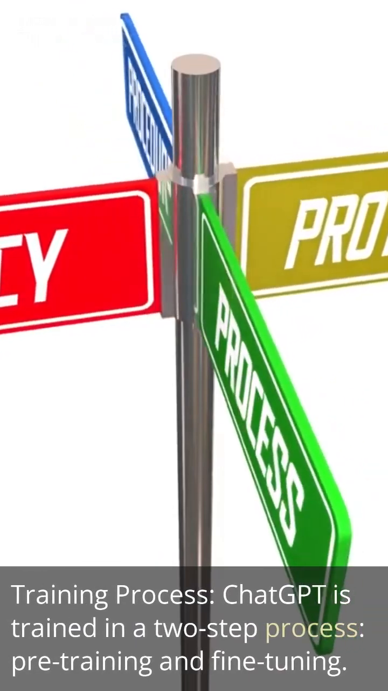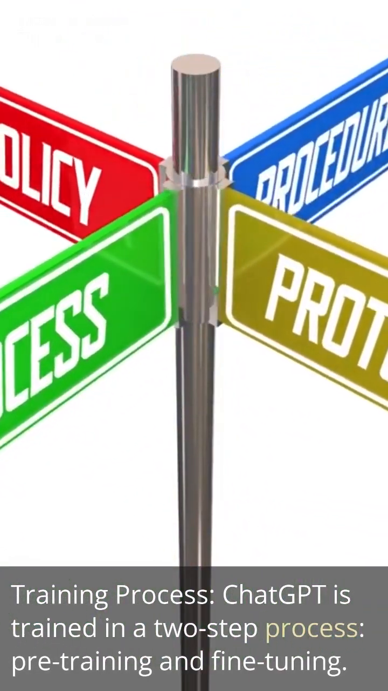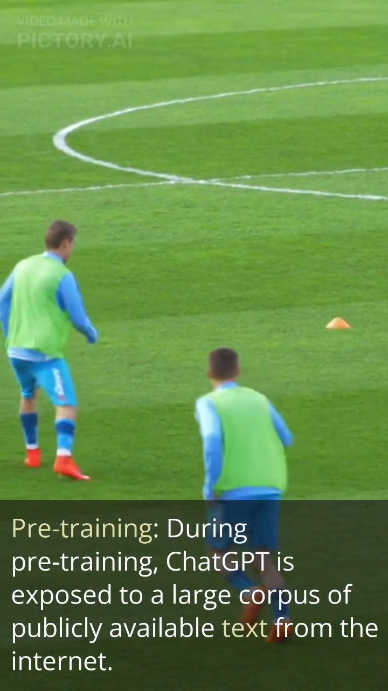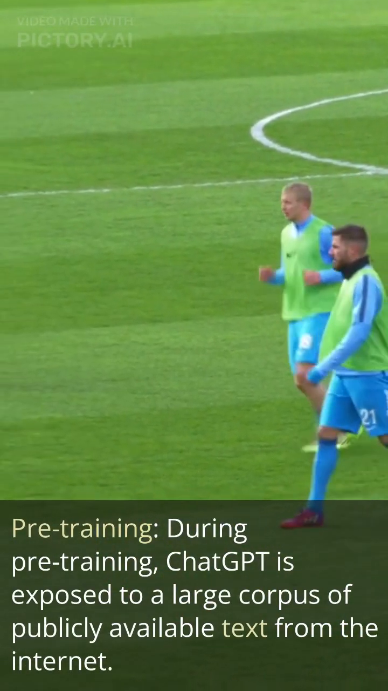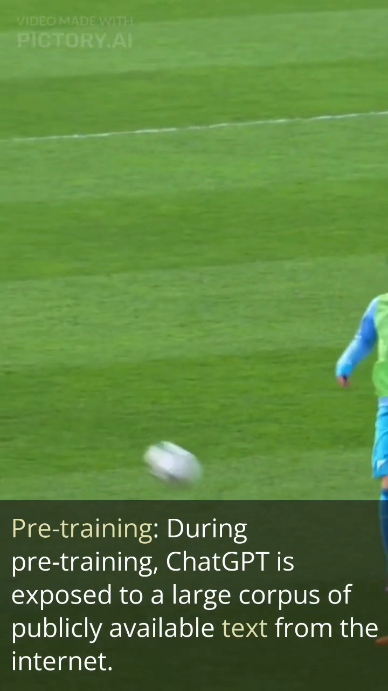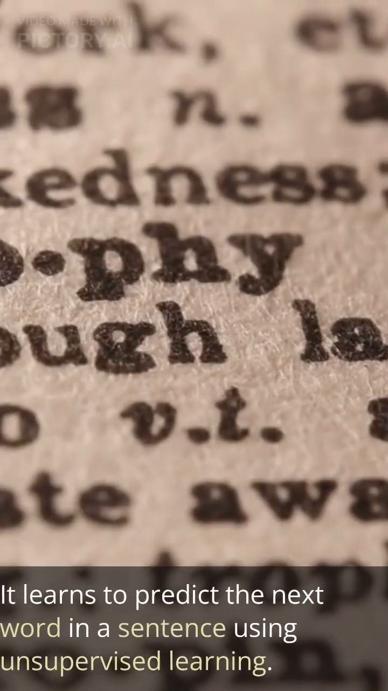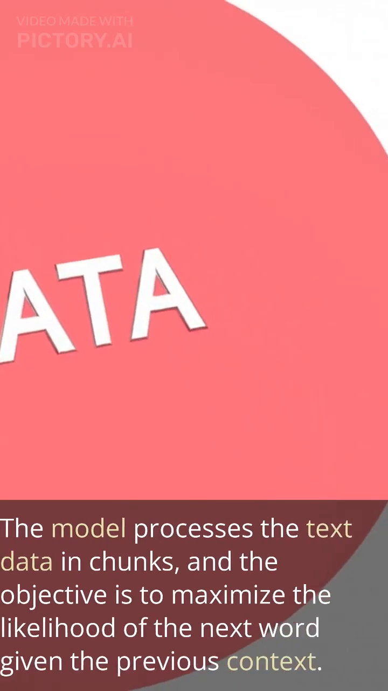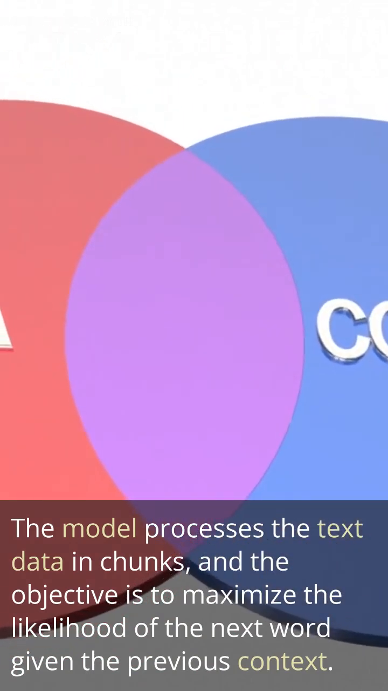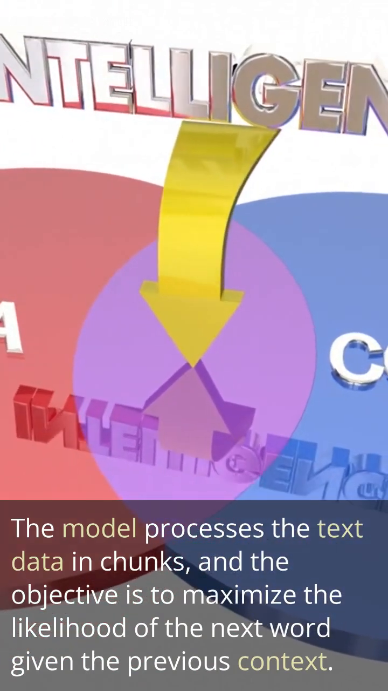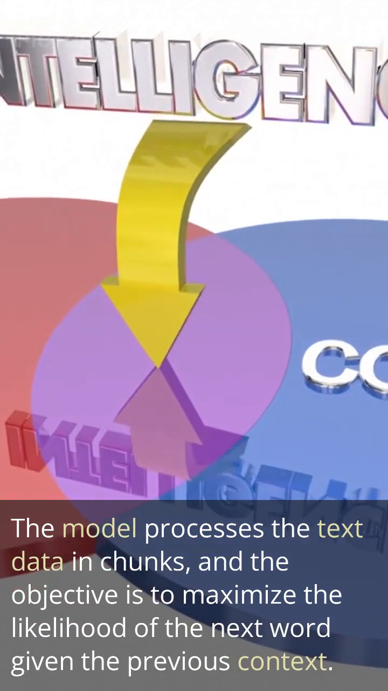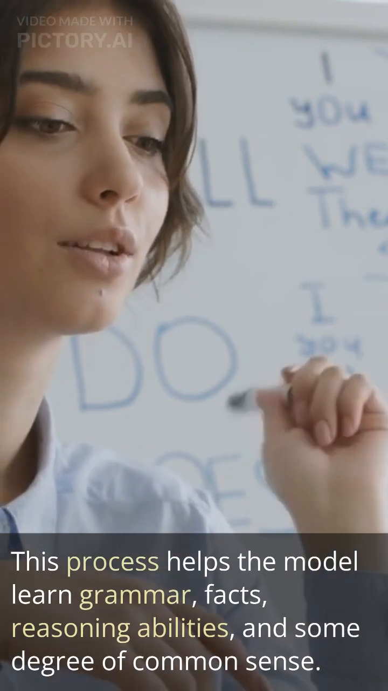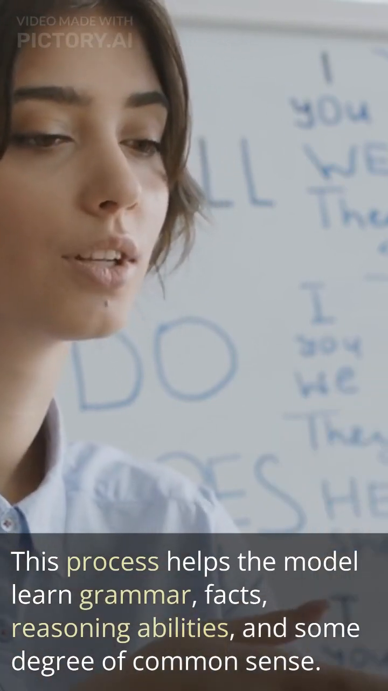Training process: ChatGPT is trained in a two-step process, pre-training and fine-tuning. Pre-training: during pre-training, ChatGPT is exposed to a large corpus of publicly available text from the internet. It learns to predict the next word in a sentence using unsupervised learning. The model processes the text data in chunks, and the objective is to maximize the likelihood of the next word given the previous context. This process helps the model learn grammar, facts, reasoning abilities, and some degree of common sense.